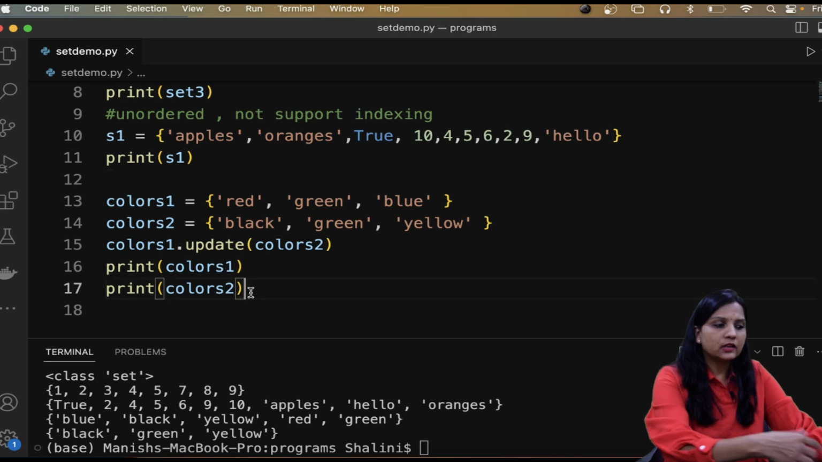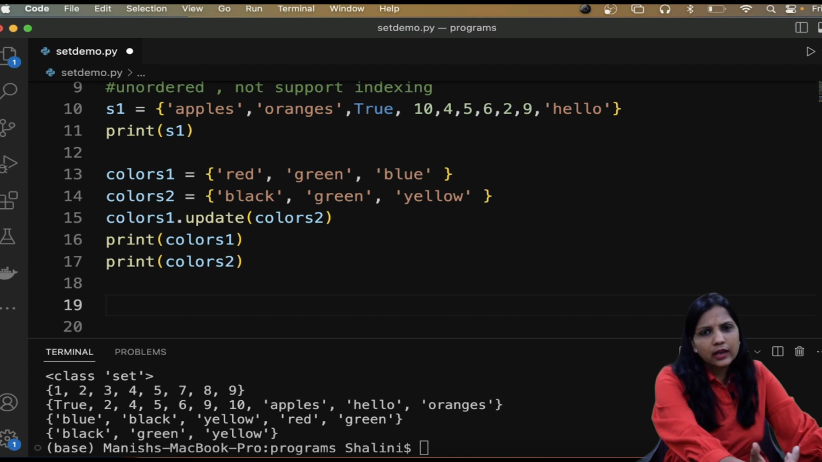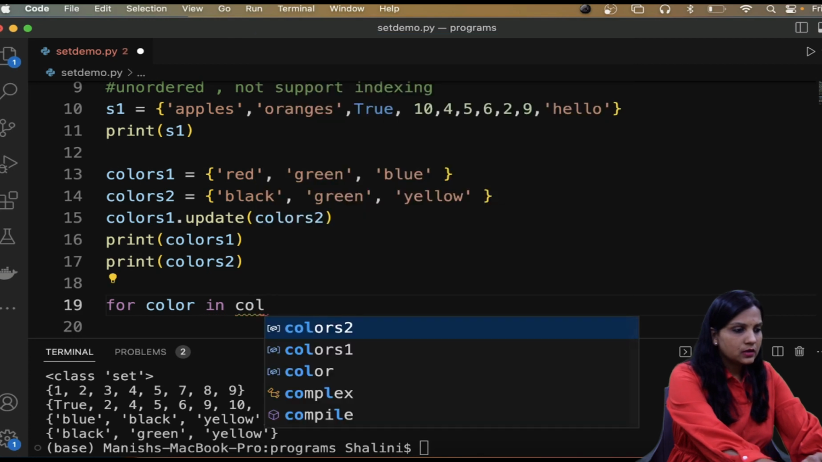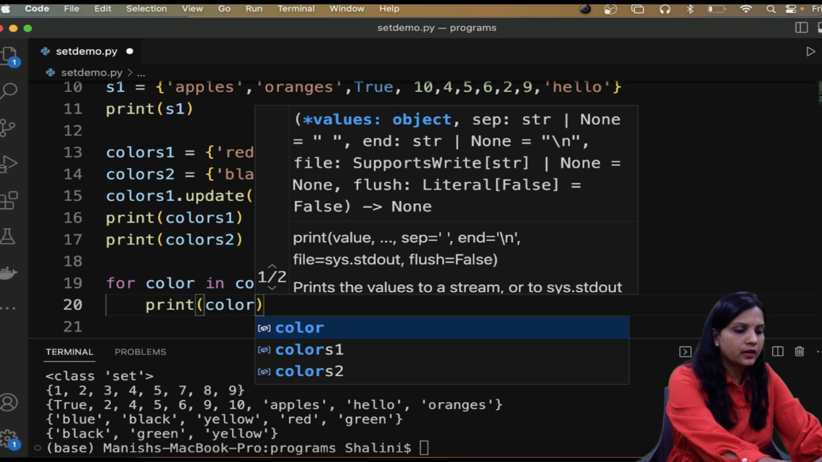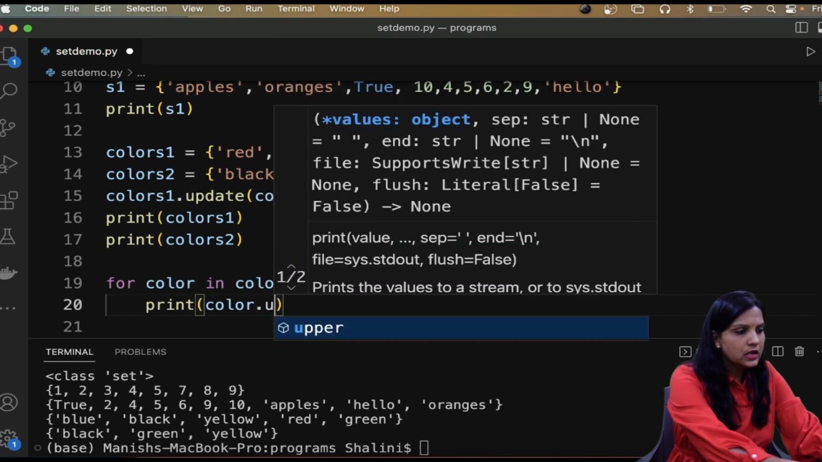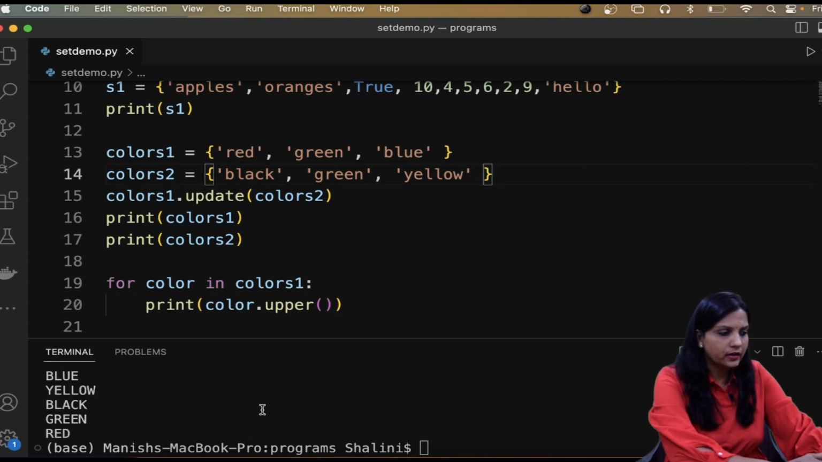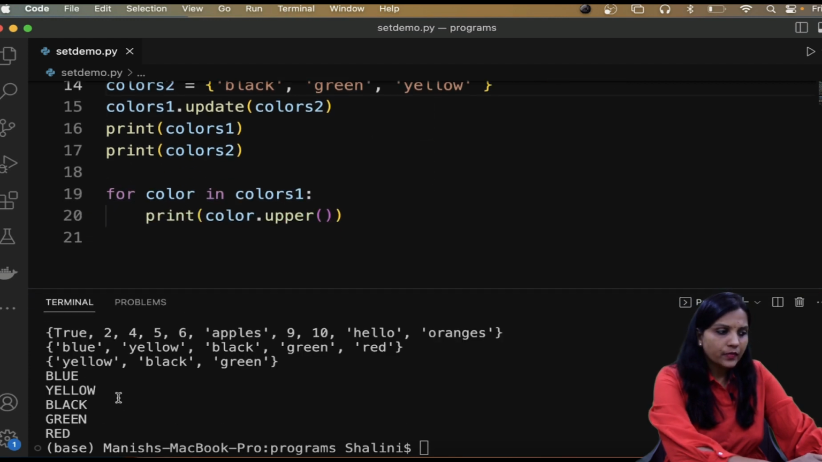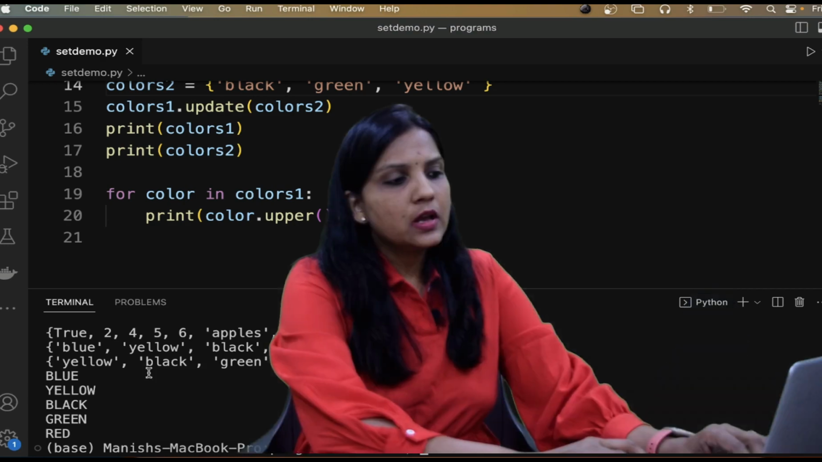If you want to display the values in a set, you definitely cannot use indexing, but you can use loops. So I can say for color in colors1, print color, and if you want it in uppercase, I can do that as well. I can say color dot upper, and if I run, you would see I am able to iterate over the colors and display the values blue, yellow, black, green, red in uppercase. So these are the basic operations that you can perform on set.